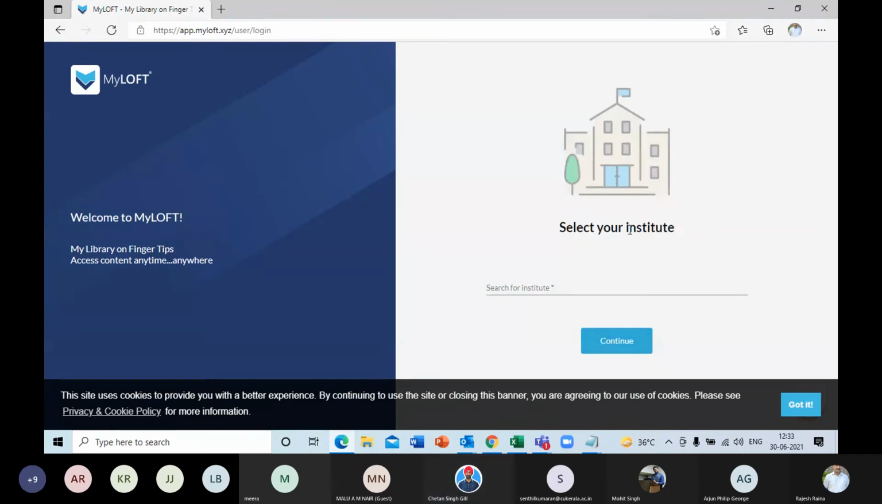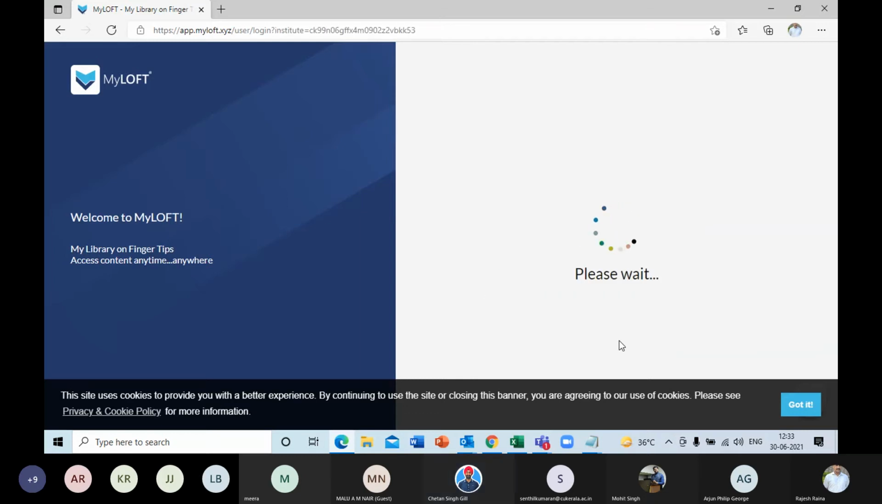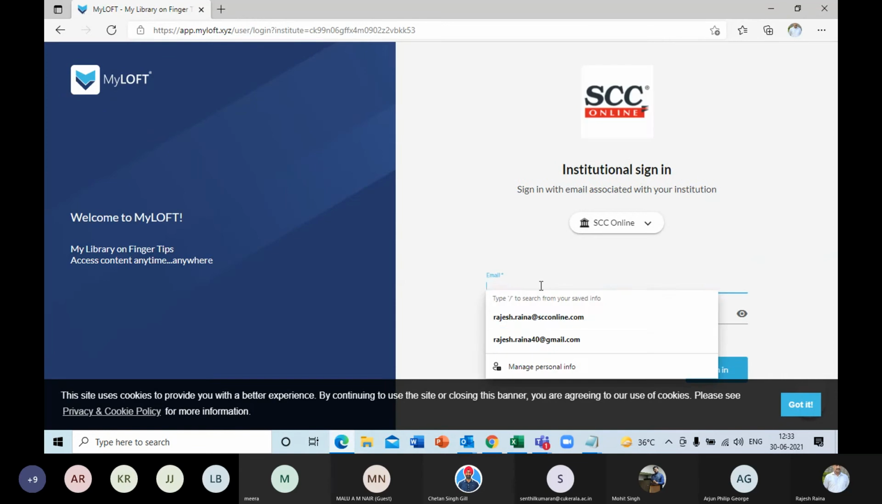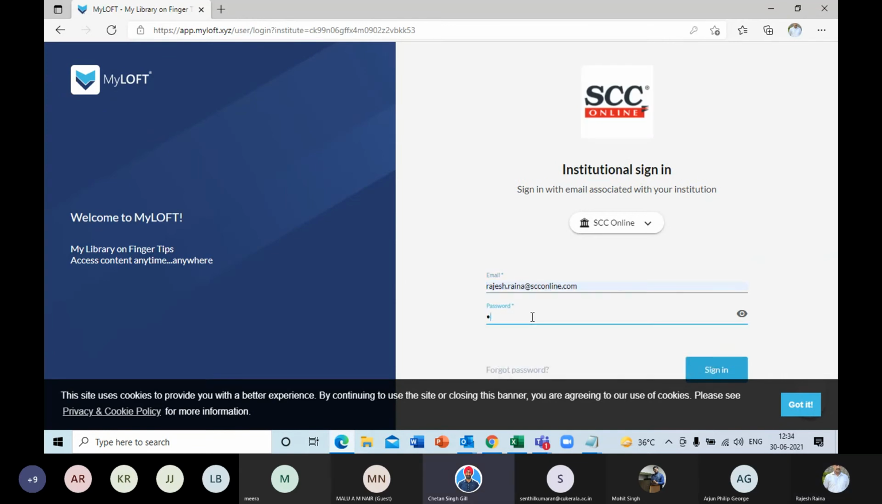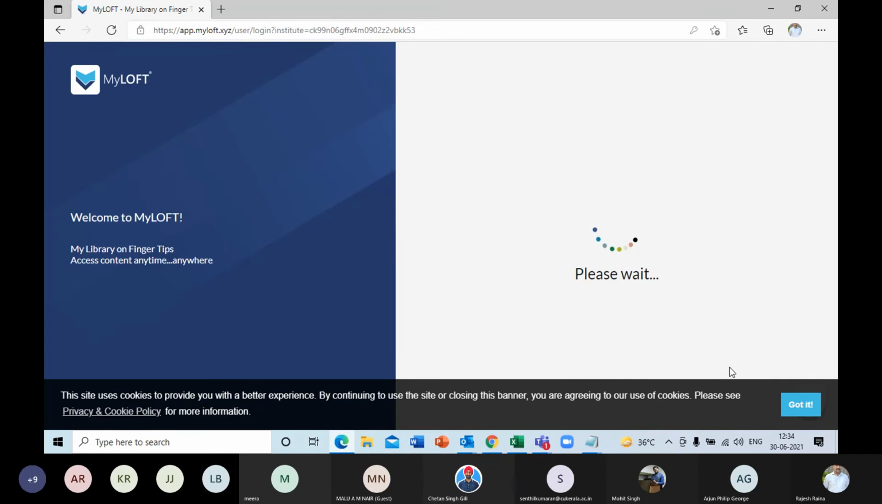Once you set your password, you click on sign in, Mr. Raina. And over here, don't look for your institute. Rather, just search for the institute as SCC Online, because right now it's a trial activation that we've done. So just search for SCC Online and click continue. The email would be the same email on which you have received this particular ID, and then you put in your password and click on sign in.